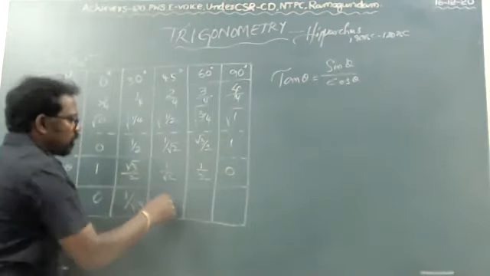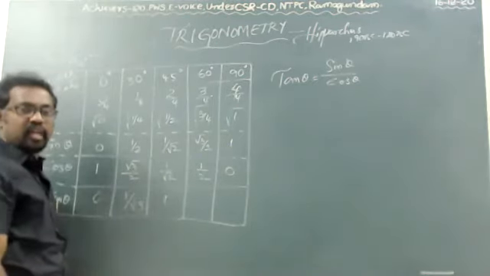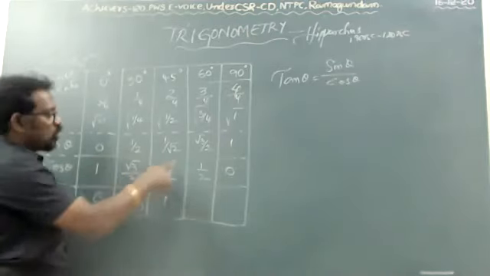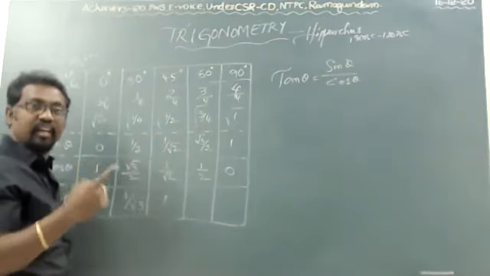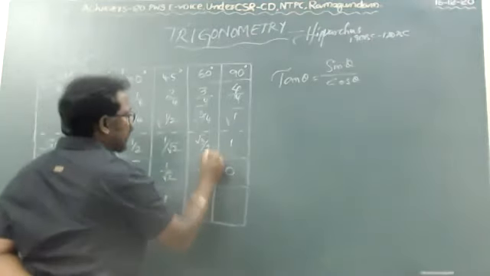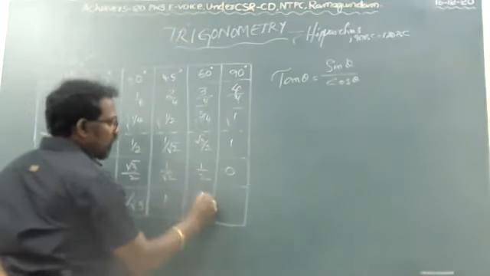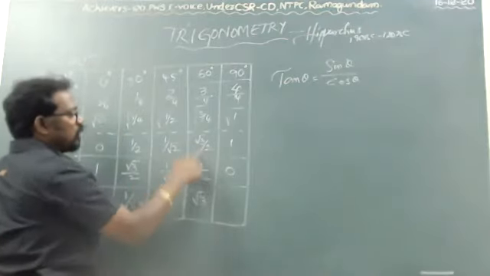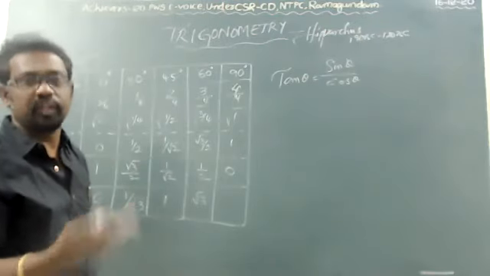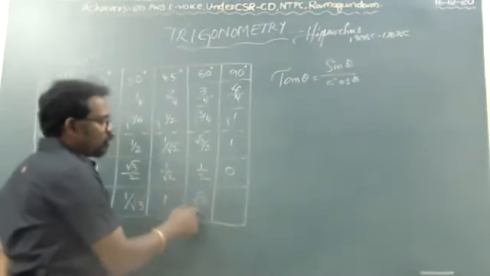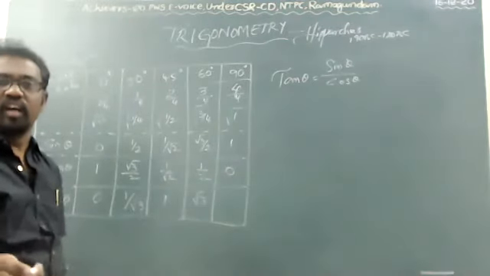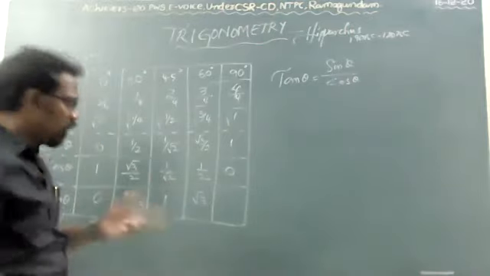And 1 by root 2 divided by 1 by root 2 totally gets cancelled. Root 2 cancels, 1 also cancels. It turns to the number 1. And the denominators 2 get cancelled now. See, 2 gets cancelled, and root 3 by 1 is there. No need to write the denominator 1. It is standard. The value is root 3. You can write by 1, but root 3 by 1 is also called root 3. Root 3 by 1 is nothing but root 3.